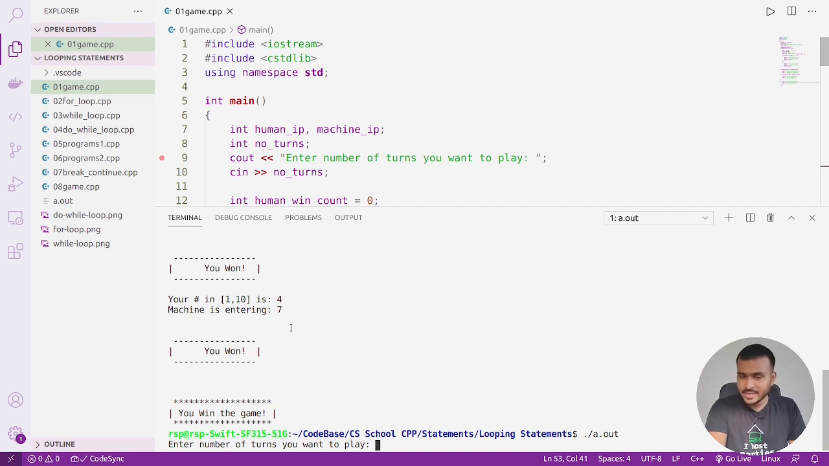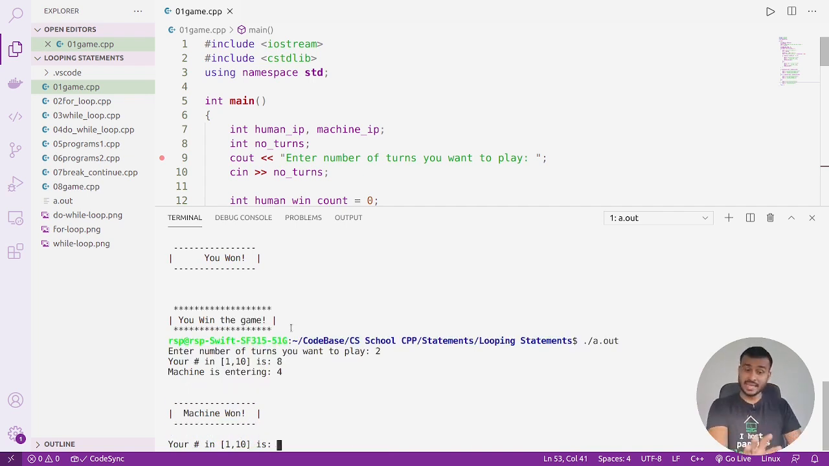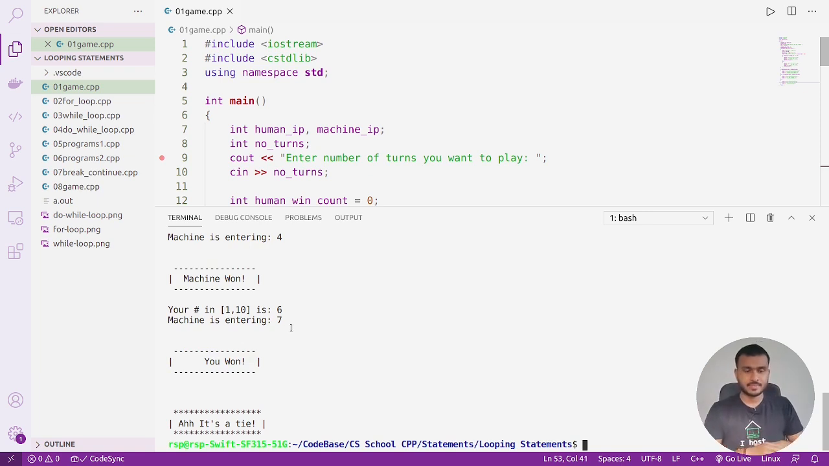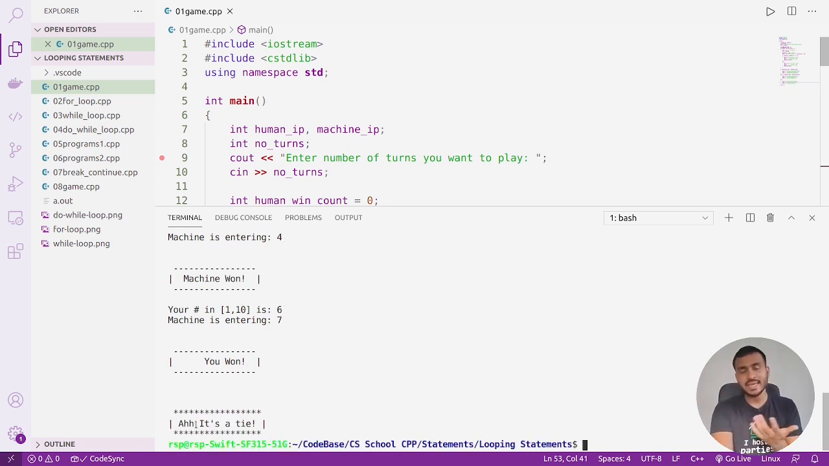Let's play 2 turns. Let's enter 8. The machine is entering 4 this time. So 8 plus 4 is 12, so the machine is winning. Let's enter 6. The machine is entering 7. 6 plus 7 is 11, and then it's a tie. Sorry, 6 plus 7 is not 11, it is 13. My bad. So it's a tie basically because the first round is won by the machine and the second round is won by the human. That's why it is saying it's a tie.